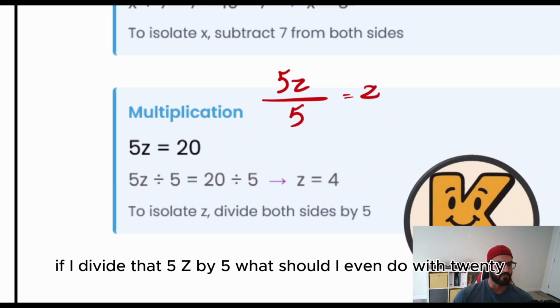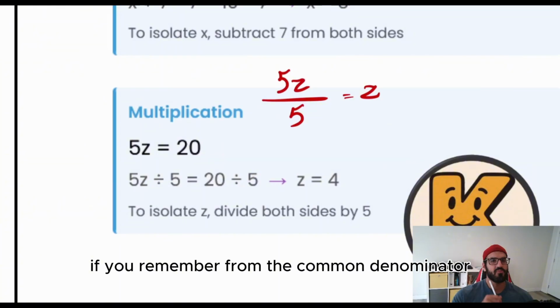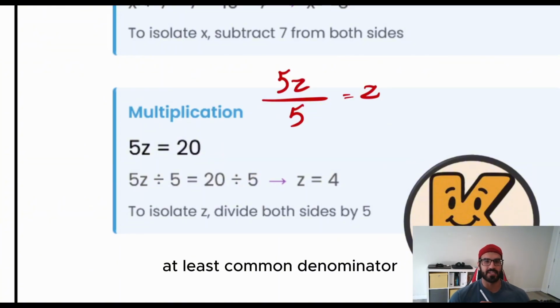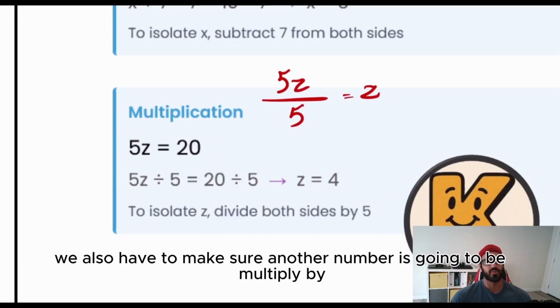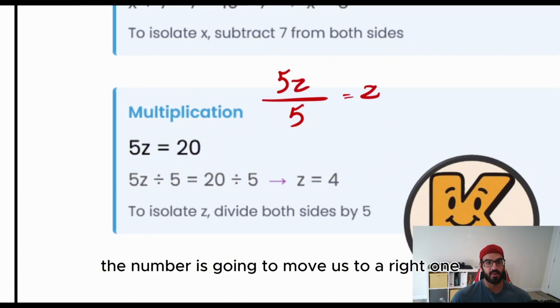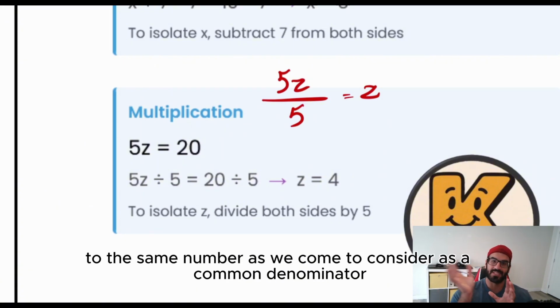But wait, if I divide that 5z by 5, what should I do with 20? If you remember from the common denominator and least common denominator, whenever we are trying to multiply one number by another one, we also have to make sure another number is going to be multiplied by the number that is going to move us to the right one, to the same number as we come to consider as a common denominator.